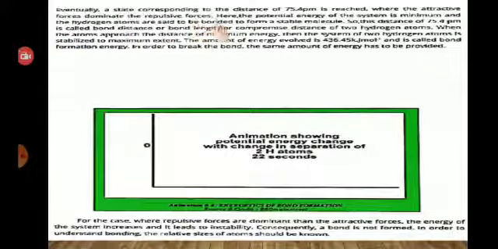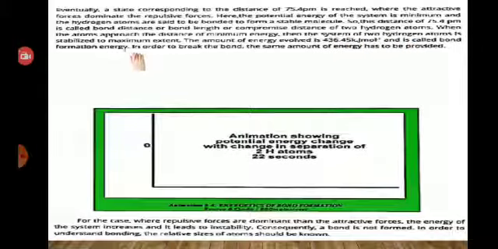Eventually, a state corresponding to the distance of 75.4 picometer is reached, where the attractive forces dominate the repulsive forces. Here the potential energy of the system is minimum and the hydrogen atoms are said to be bonded to form a stable molecule. So the distance of 75.4 picometer is called bond distance or bond length or compromise distance of two hydrogen atoms.